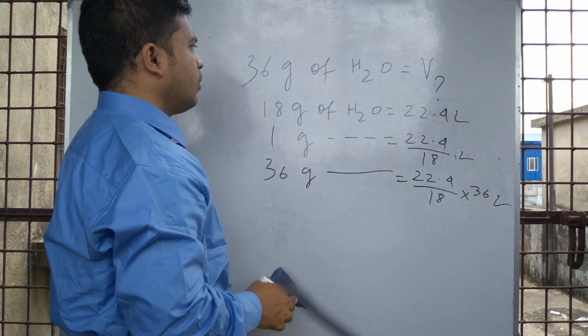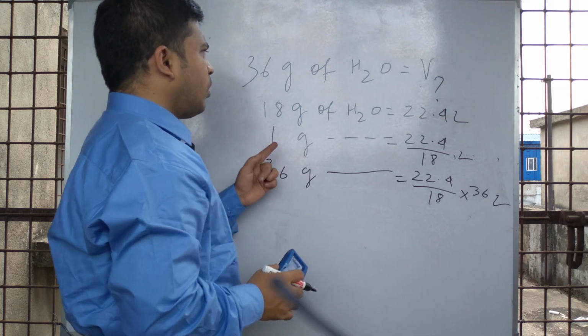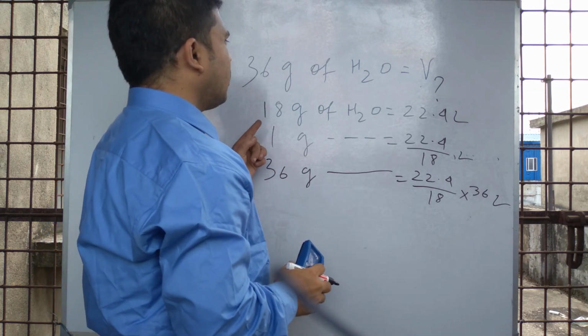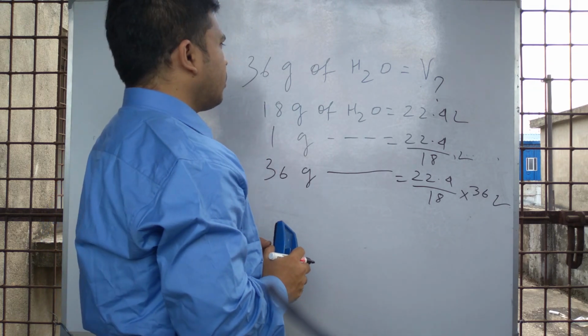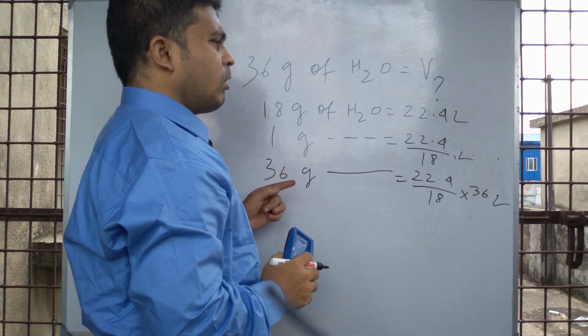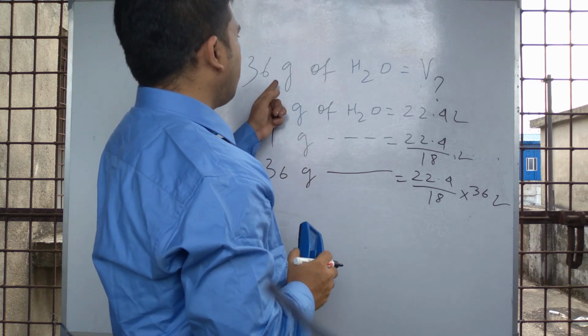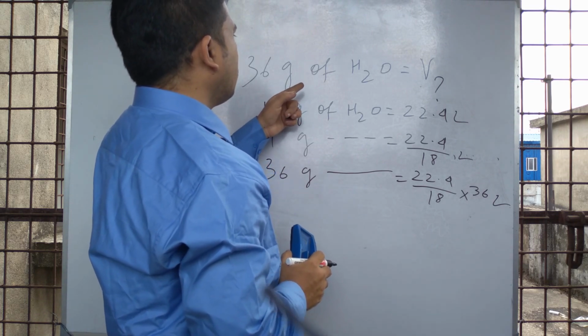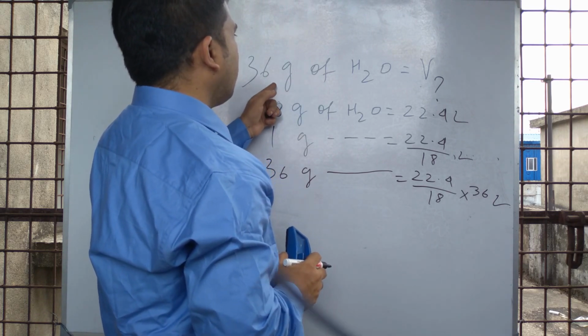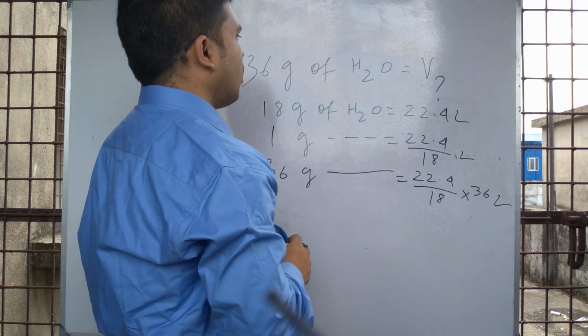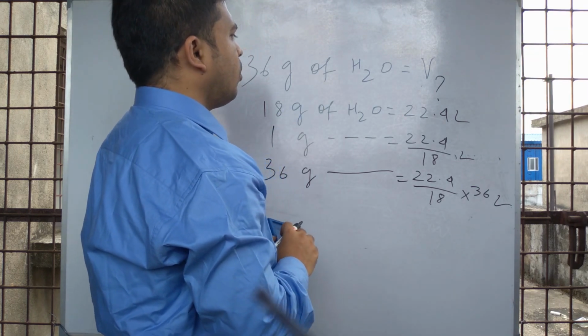This is our calculation. In the previous problem we related the number of molecules with the amount of substance, and now the weight of water with the volume of water.